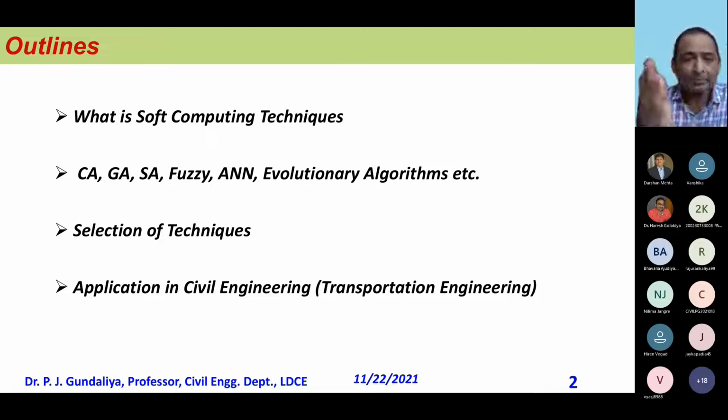So now you have to formulate the problem, and it is a real life problem, and nobody knows the solution of it. So how do you get the solution? We have to mathematically formulate the problem, and then convert that into the form in which GA is required. We'll talk about that. Then you can give the problem to the GA. GA is going to solve it in the maximum possible way, and it will tell you the number of buses you can run, and the routes you can go with. You will get maximum benefit.